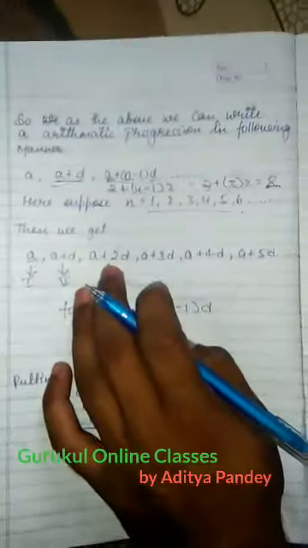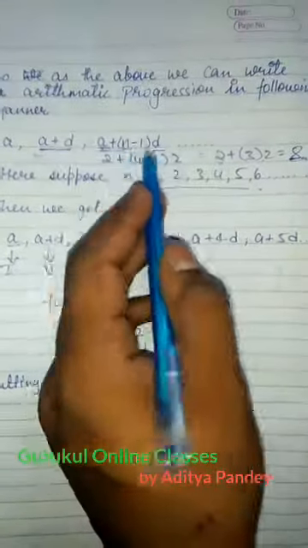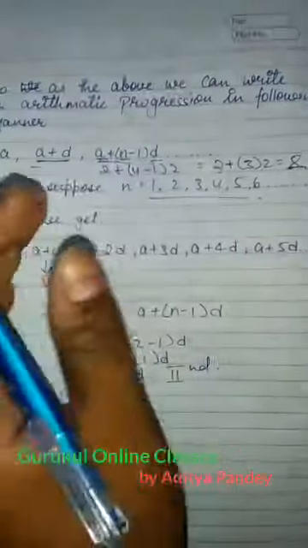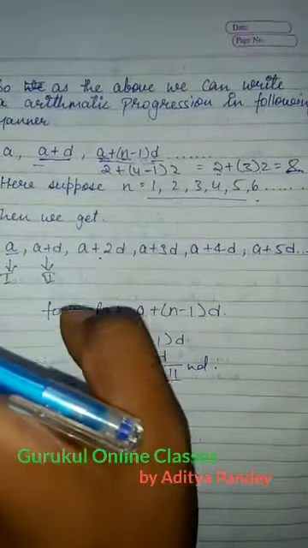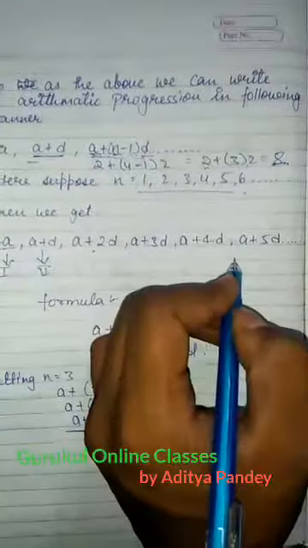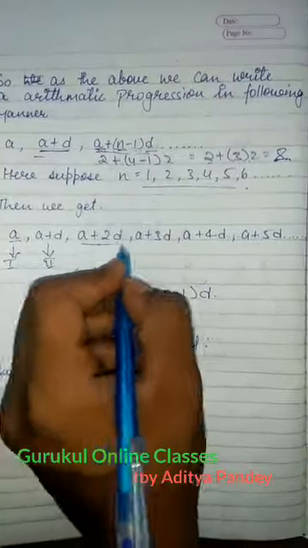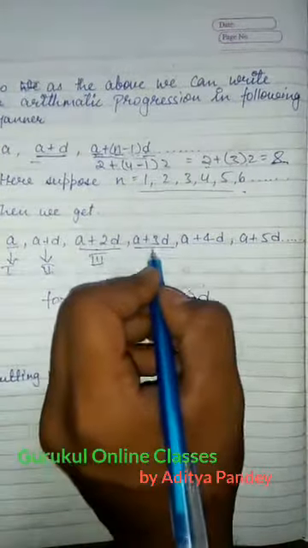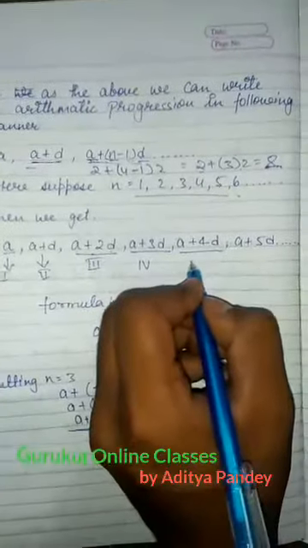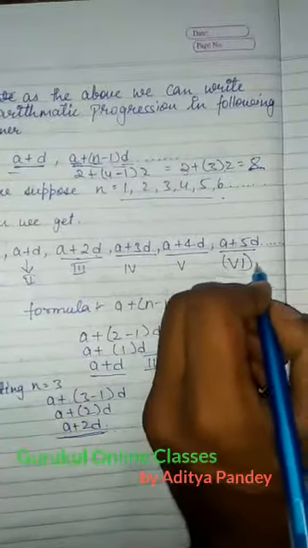So how do we derive the whole series? It is a very easy method, because sometimes people get confused at this point. One of the easiest methods I am going to suggest is that you just write in this manner: a is the first term, a plus d is the second term, a plus 2d the third term, a plus 3d the fourth term, a plus 4d the fifth term, and a plus 5d the sixth term. And this goes on further.